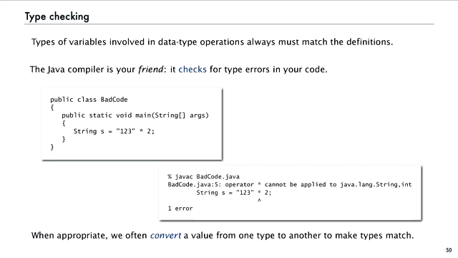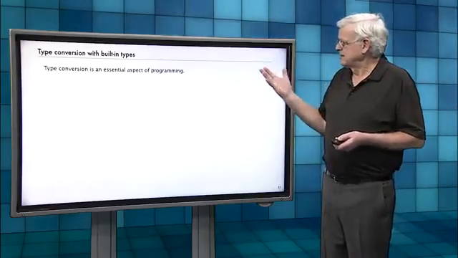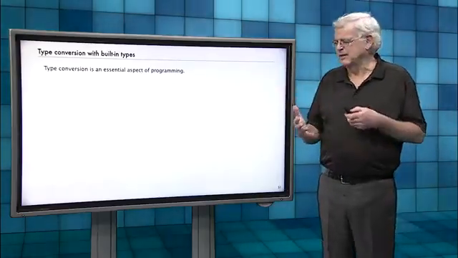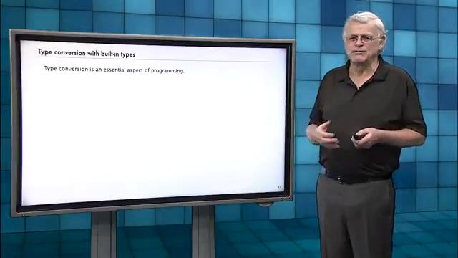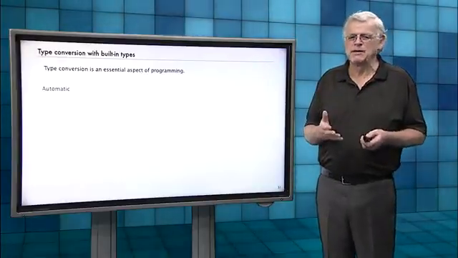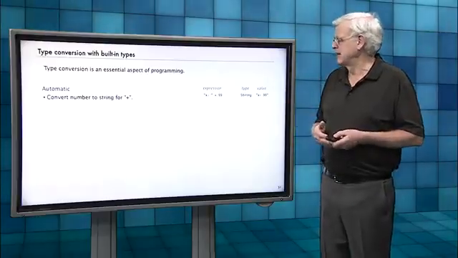But a lot of times, as we've already seen, we want to convert from one type to another to make types match in an operation where it makes sense. So with the built-in types, converting is an essential aspect of programming. We have to worry about it. There's 3 ways that it can happen.